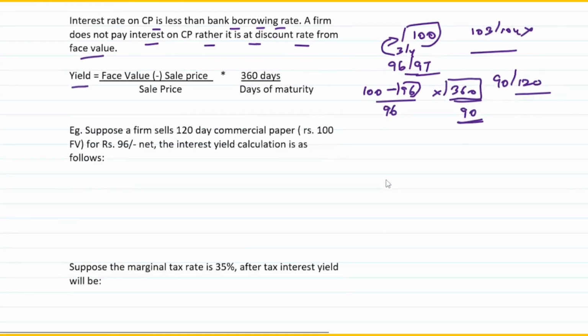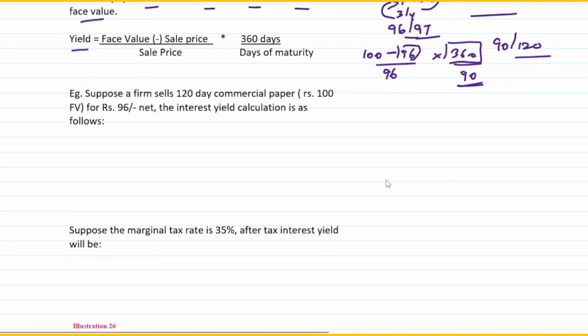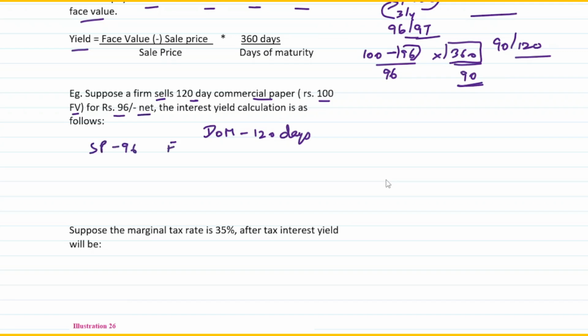Let's look at an example to understand it in a better way. Suppose a firm sells 120-day commercial paper. So the days of maturity is given as 120 days. And it is a rupees 100 face value for rupees 96 net. That means the sale price is rupees 96 and the face value is rupees 100. What is the interest yield calculation? How do you calculate it?